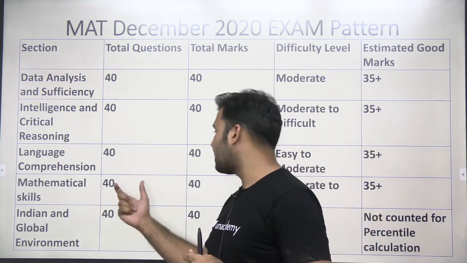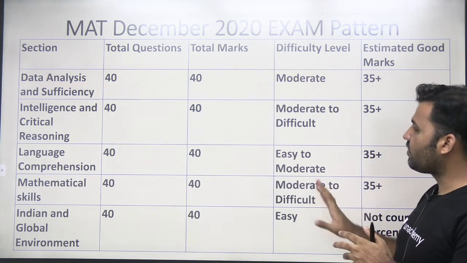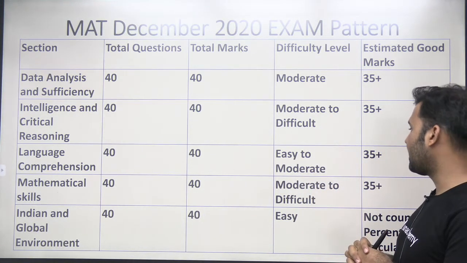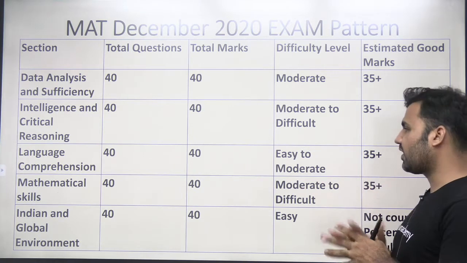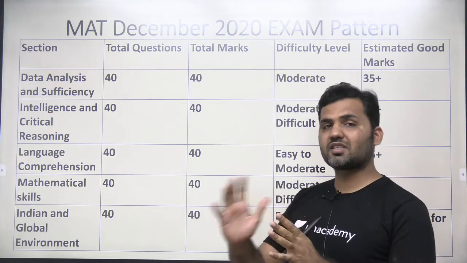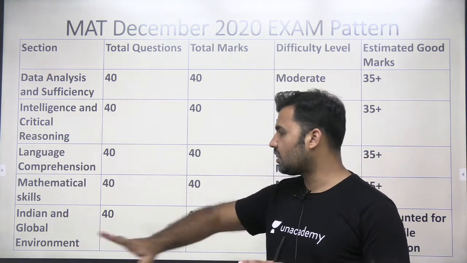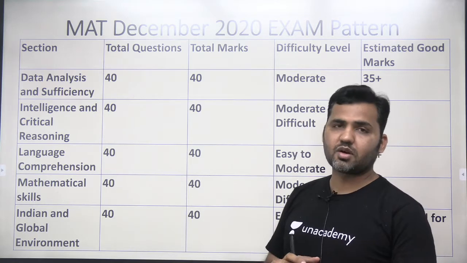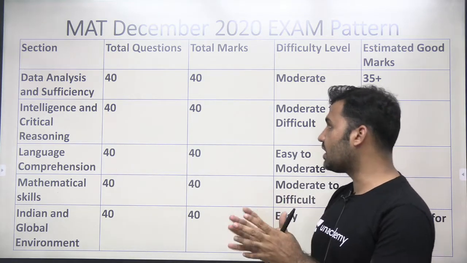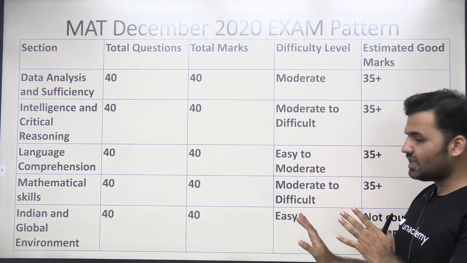Mathematical skills, 40 questions, 40 marks. Moderate to difficult is the level of difficulty of mathematical skills. Again, 35 plus is a required attempt, which can be considered a good attempt considering the 99.9 percentile as a target. The fifth one is Indian and global environment, where most of the questions are oriented towards GK. 40 questions, 40 marks, and the level of difficulty is easy.